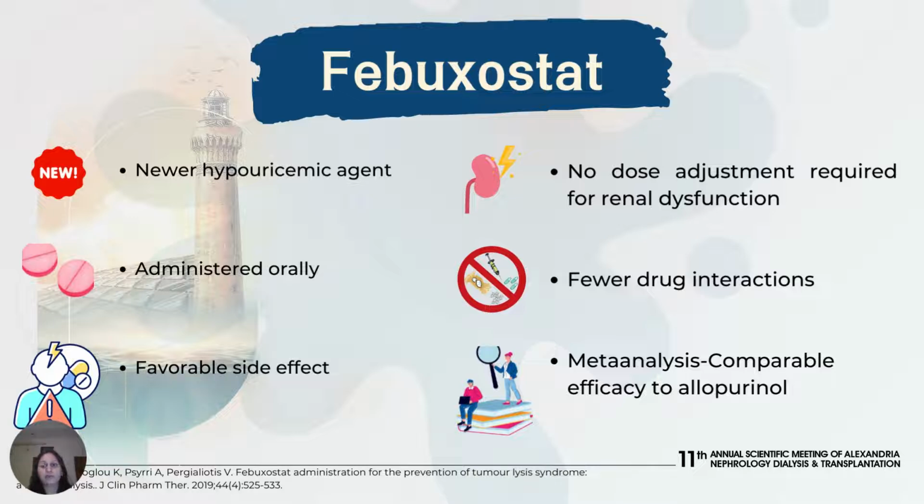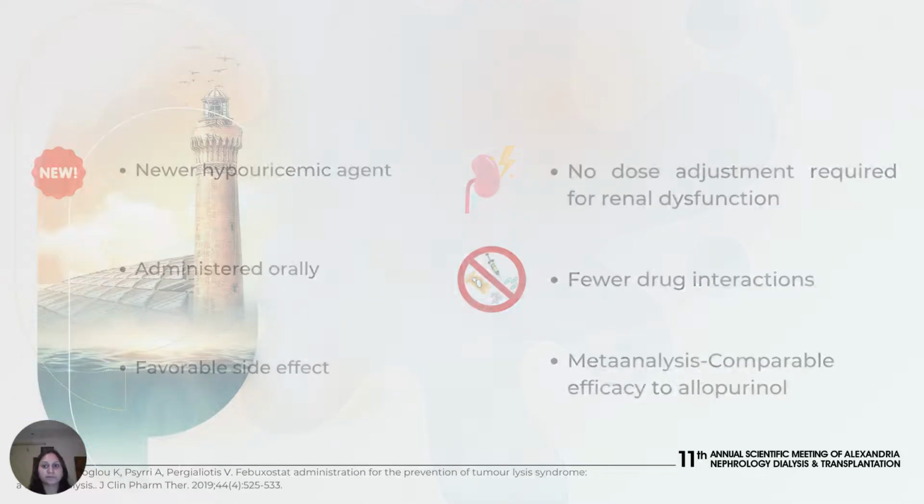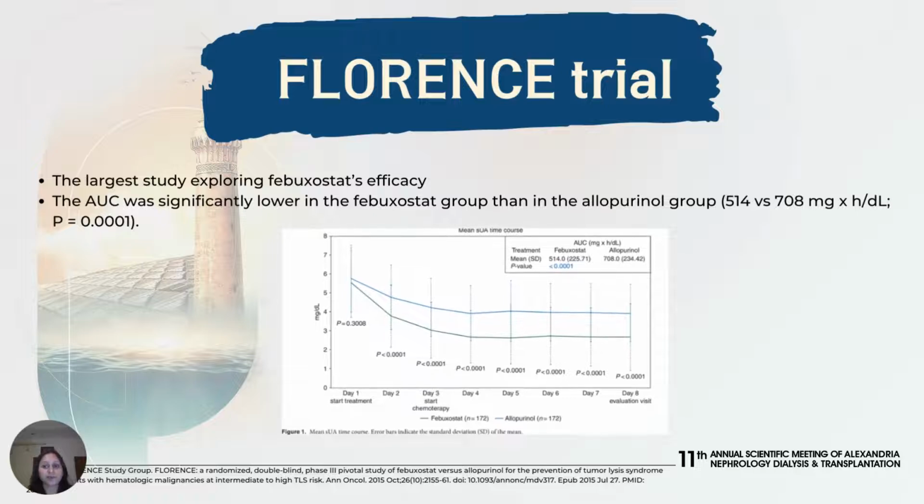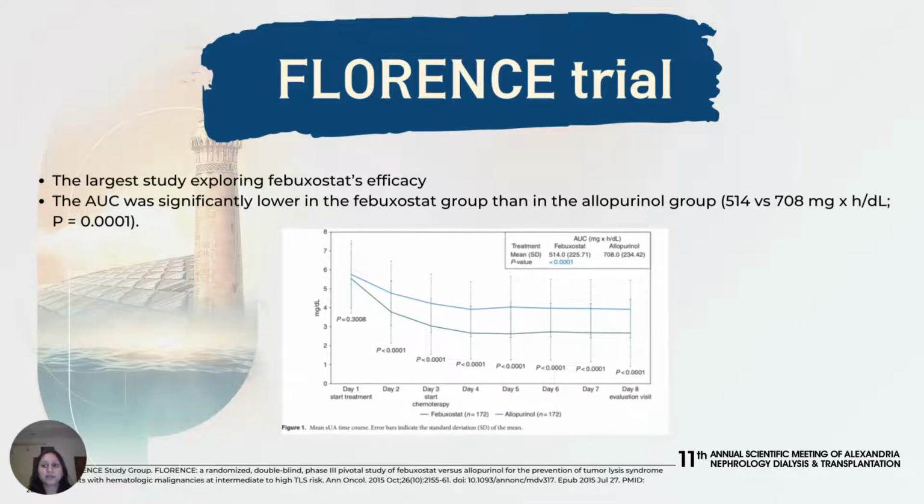The effect of febuxostat on reducing uric acid levels was demonstrated in a few studies with a comparable rate to allopurinol, according to a meta-analysis published in 2019. The largest study looking at febuxostat's efficacy was the FLORENCE trial. In this trial, the investigators compared the area under curve of serum uric acid in 346 patients randomized to receive either allopurinol or febuxostat. Area under curve was significantly lower in the febuxostat group than in the allopurinol group.